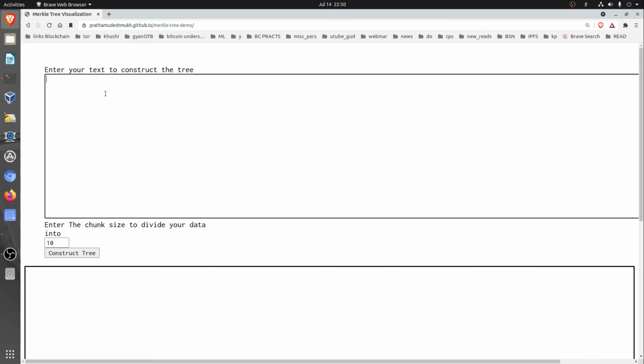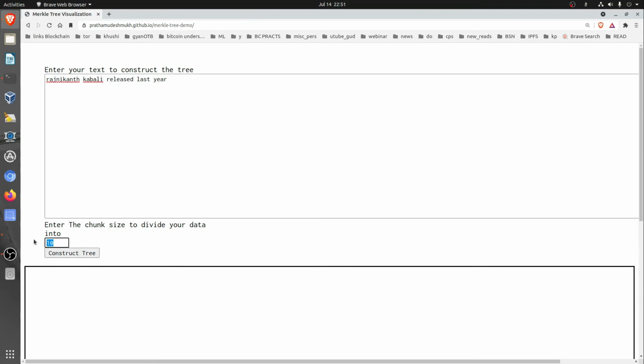I have this message here, it can be anything. I just copy it so that I can paste it again. Now I'll construct a Merkle tree out of this data, then apply some modification, and once the modification is done, you see how the Merkle root changes.